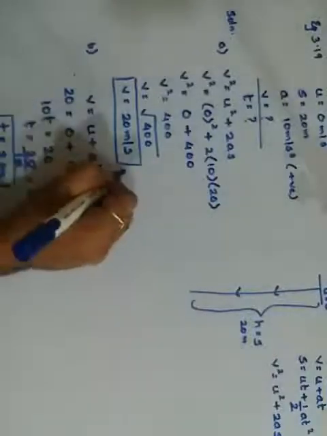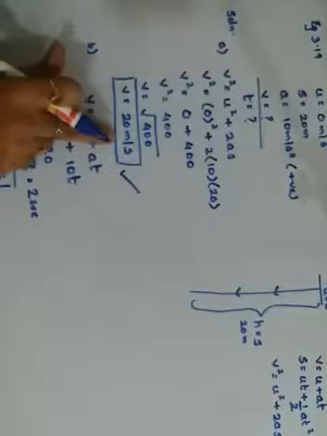Final answer. There were two questions in this. With what velocity does it strike the ground? It strikes with a velocity of 20 meters per second. And after what time will it strike the ground? After 2 seconds it will strike the ground. Okay, so this was your example.